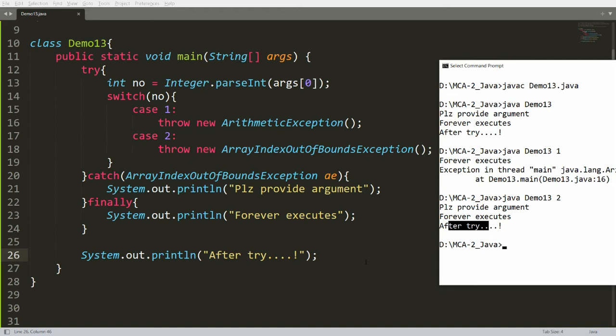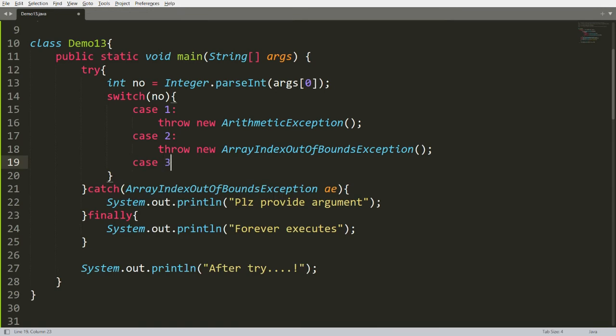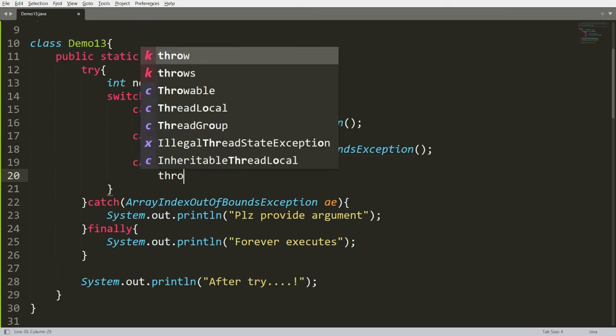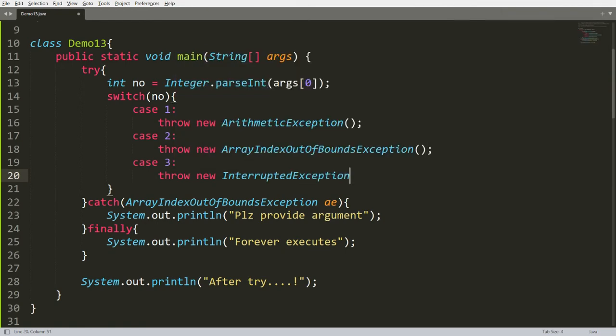Now see what happened. Students, can I write one more case over here? Yes. So you can write the case and that case is for example 3. Suppose the user writes the case 3, then you can throw new and now I'm generating the exception that is a checked exception and that is interrupted exception.